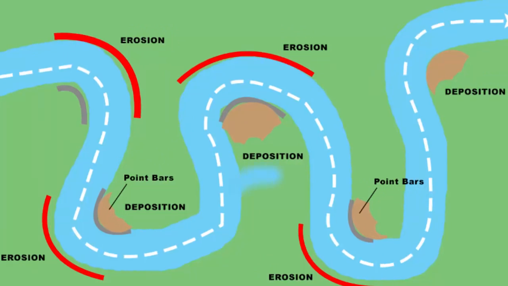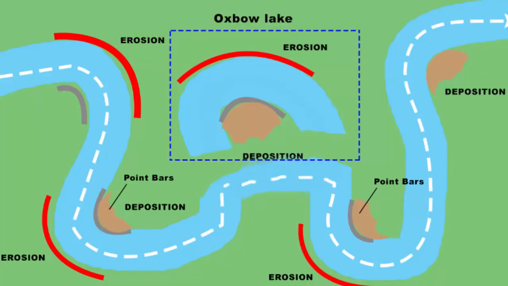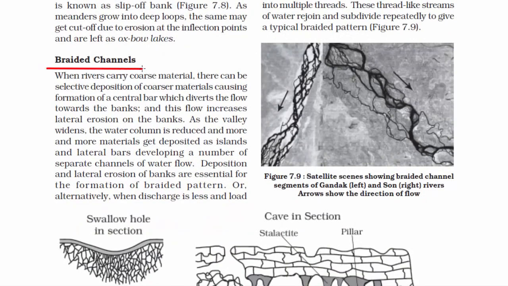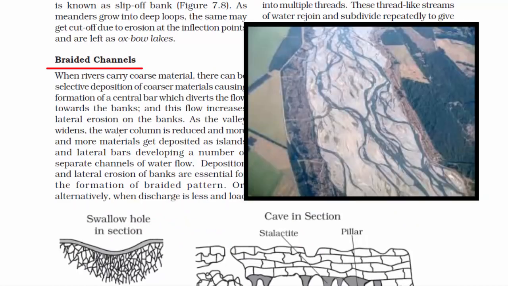As meanders grow into deep loops, from here the river takes a shortcut, and this leftover curve is called an oxbow lake. The fifth type of depositional landform is braided channels. Now girls have this hairstyle called a braided hairstyle. It totally resembles how a braided channel flows. This is what a braided channel looks like.